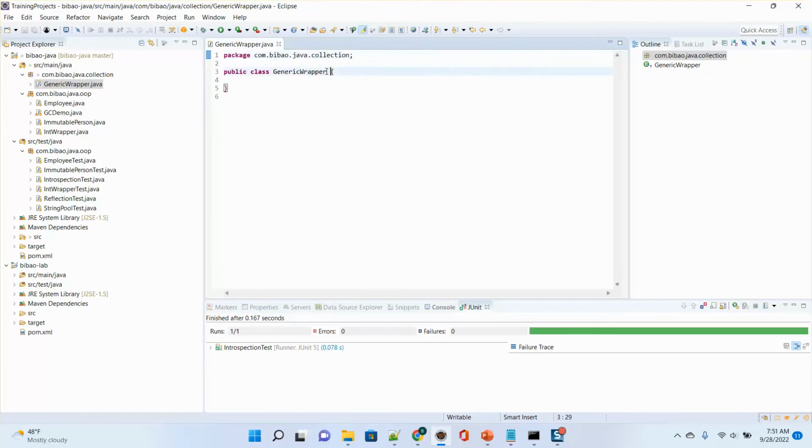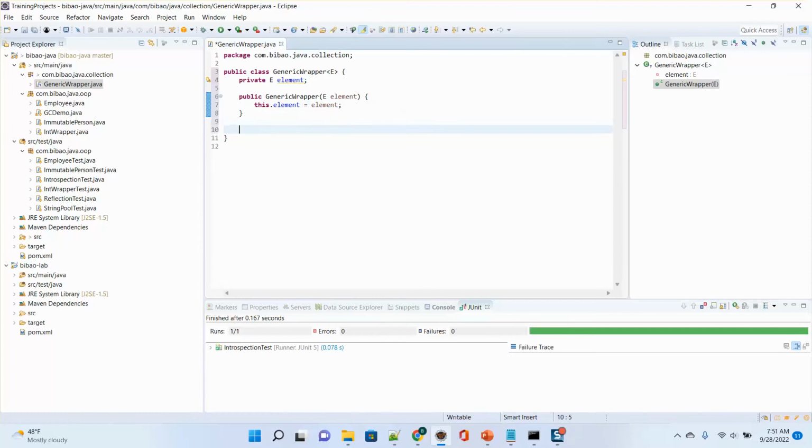So here I use angle brackets like this. I give a type. The type you can say A, B, C, D, doesn't matter. I just use E. So inside I have an element. This element is a generic element. So this is a generic wrapper. I can wrap any object. So in the constructor, GenericWrapper, the element, this.element equals element.